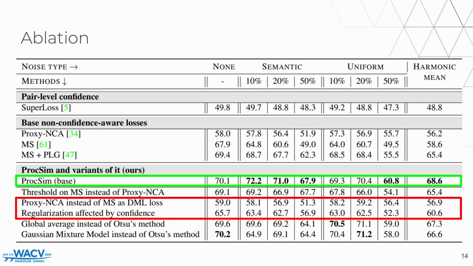Among all ProCSim variants, we identify these ones in red as the major drivers of performance. The first of them is using a powerful supervised loss, and the other one is to not scale the self-supervised loss by the sample confidence. In this way, when we have a sample that has a very small confidence, the self-supervised term will dominate and be useful to resolve interclass similarities.